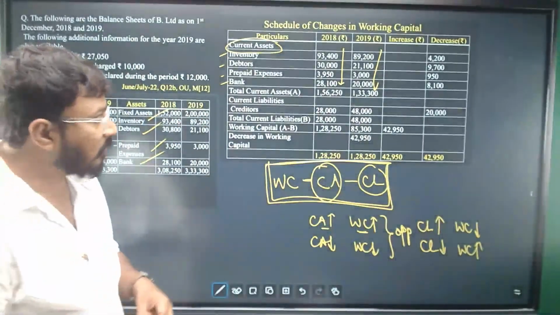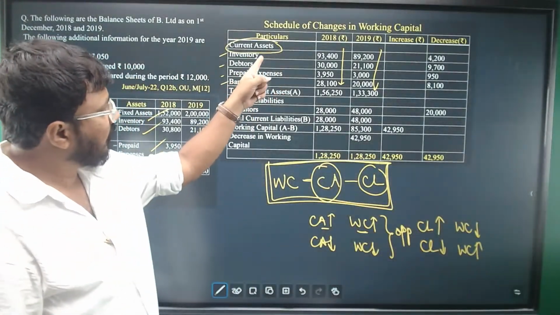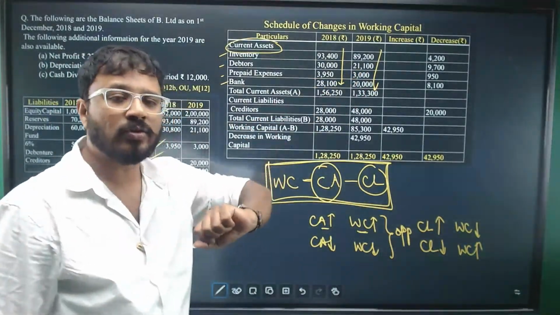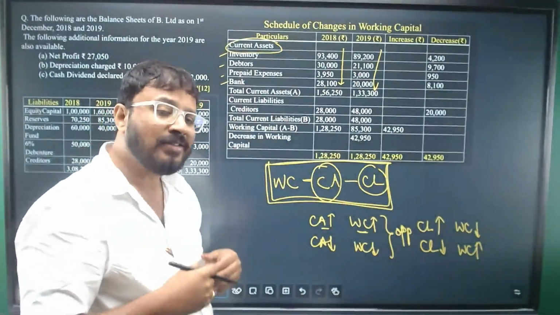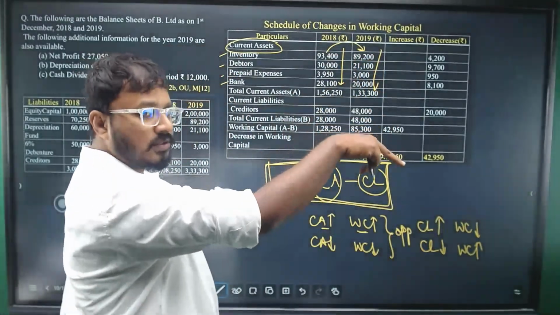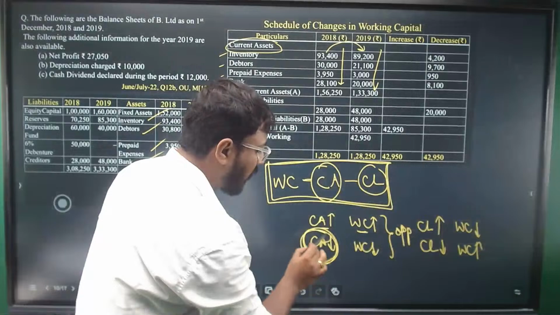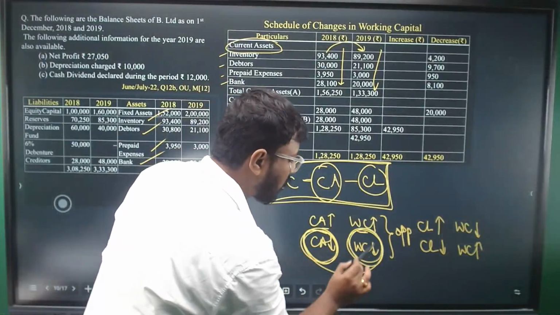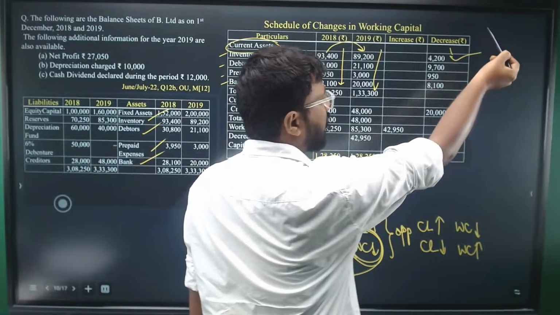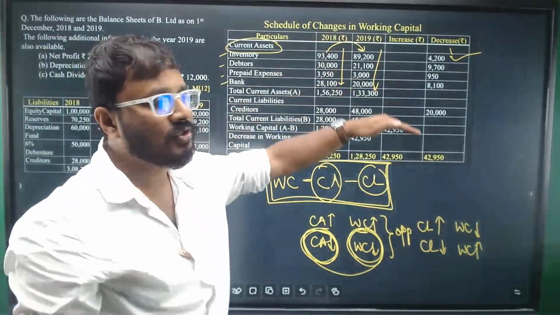Right. Now, observe. I'll explain for two items. You will get the idea. Inventory is there. Last year balance is 93,400. Current year balance is 89,200. What is happening? The balance is decreasing. The balance has decreased from 93,000 to 89,000. So whenever there is a decrease in current asset balance, it means working capital is also decreasing. So you will go and write it in the decrease column here. What is the difference? 4,200. You'll write it in the decrease column.